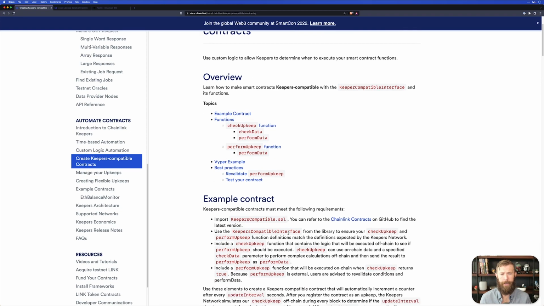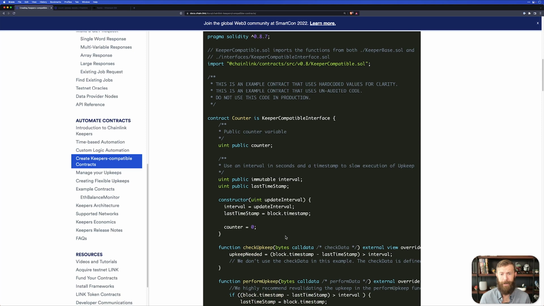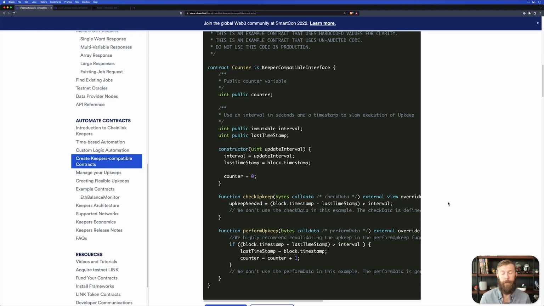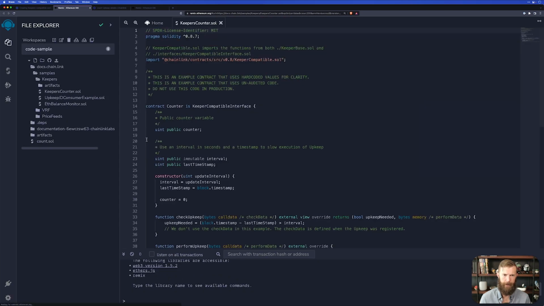Now, there are example contracts here, and we can scroll down and see one. This contract essentially does the exact same thing as our other contract, but it's a little bit more involved because we are using that custom logic. So let's open this example in Remix and take a look at it as well.